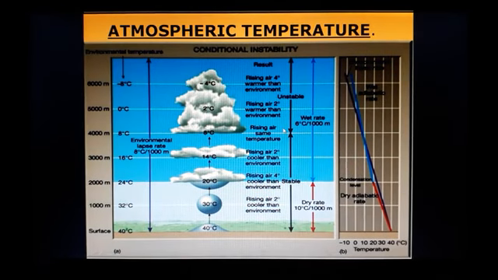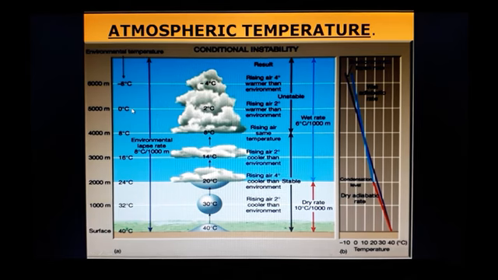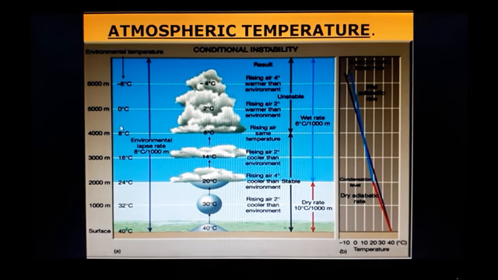Now atmospheric temperature. As the altitude increases, and altitude is the height from the sea level, as we move upward, the temperature decreases. When we move 165 meters, the temperature decreases by 1 degree. So here it is 40 degrees at the surface, and at 5000 meters we have 0 degrees. The difference is 40 degrees between 5000 meters and the surface.